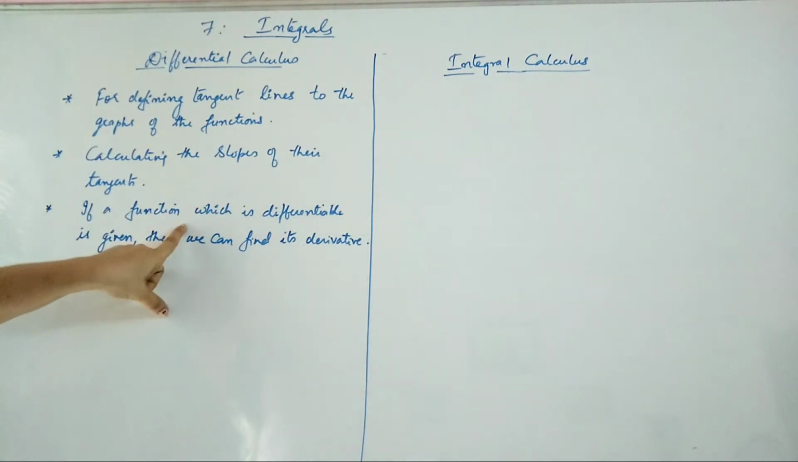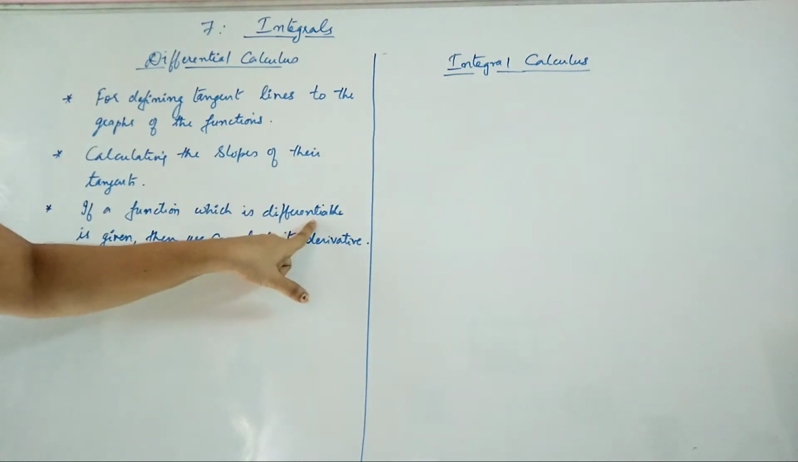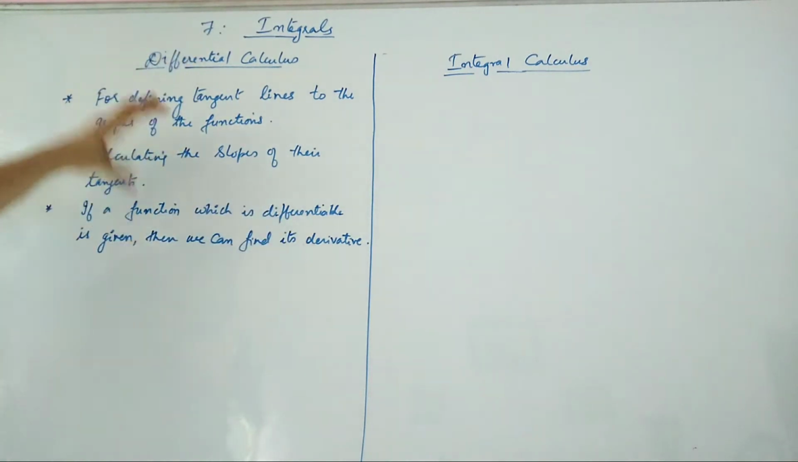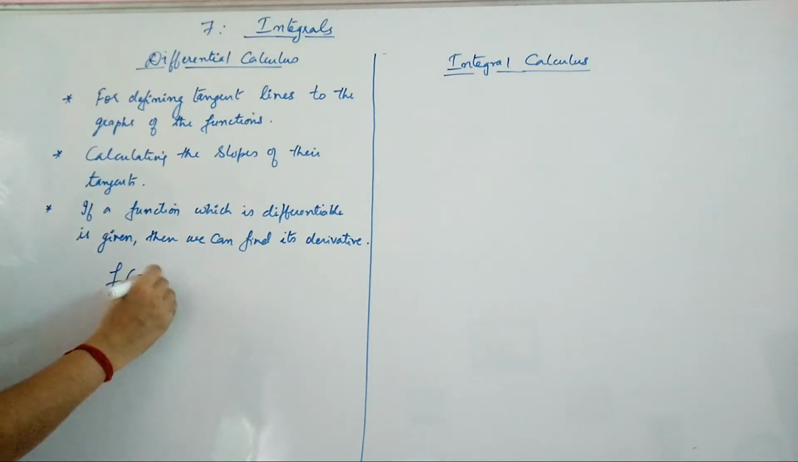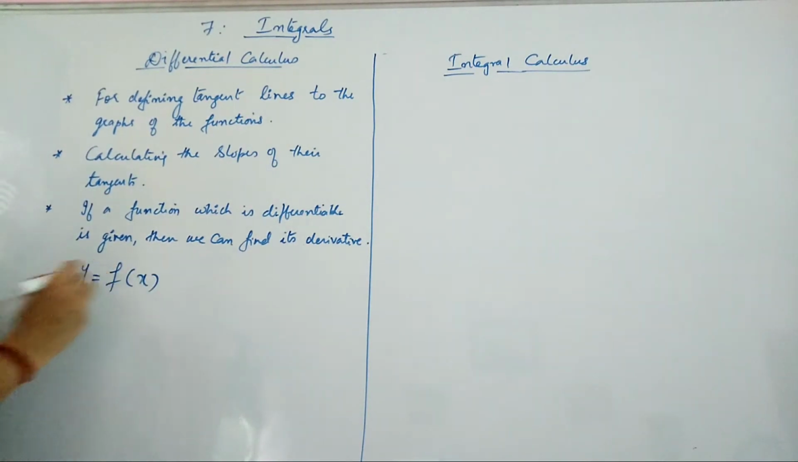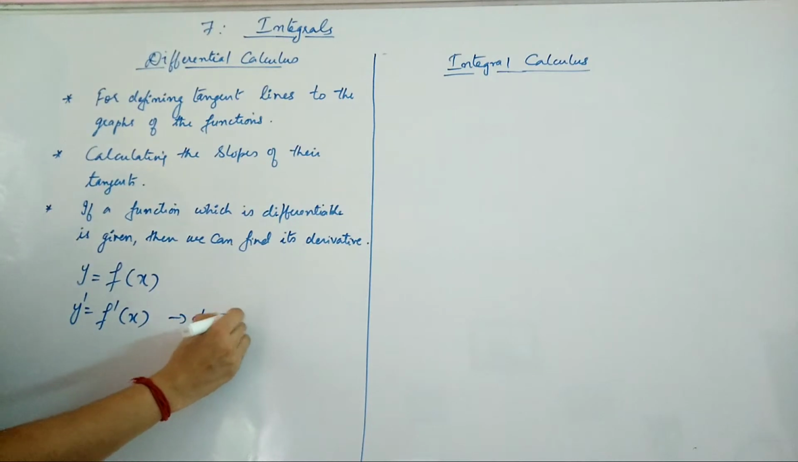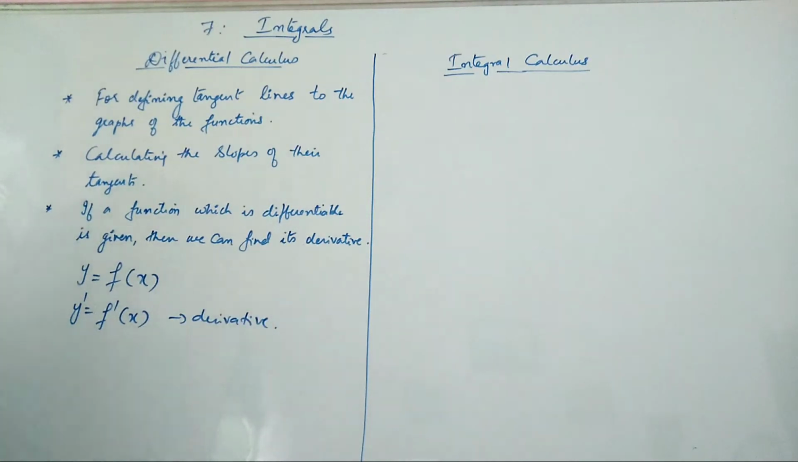So if you have a function which is differentiable, you can find its derivative. That is what you are studying in differential calculus. That means if you have a function f of x, you can find f dash of x, which is known as its derivative. This is what you are studying in your differential calculus.